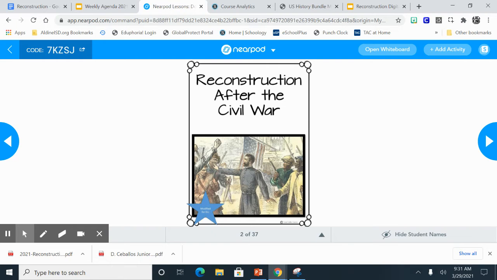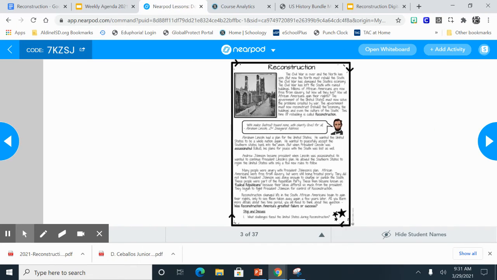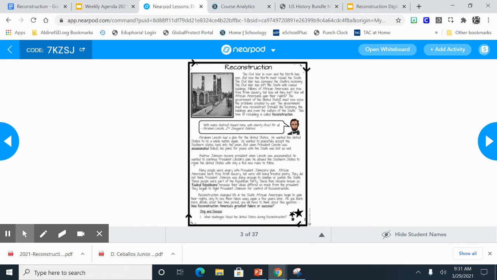So let's look at Reconstruction after the Civil War. Please follow along with the readings. The Civil War is over and the North has won, but now the North must rebuild the South. The Civil War has damaged the South's economy. The Civil War has left the South with ruined buildings. Many millions of African Americans are now free from slavery, but how will they live? How will the African Americans gain their rights?